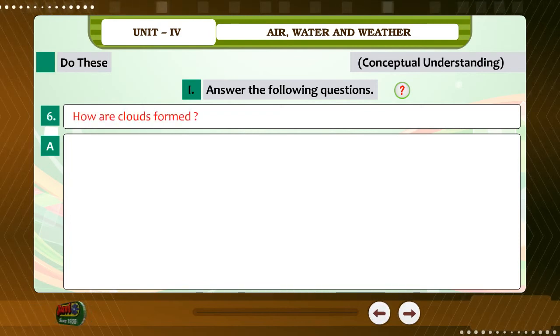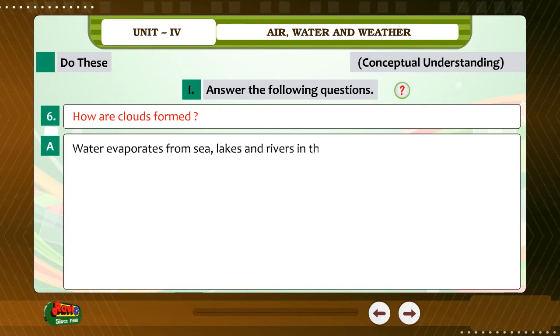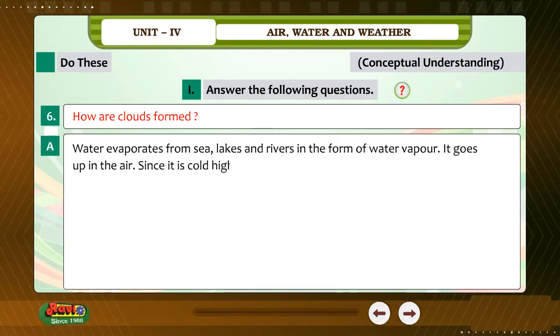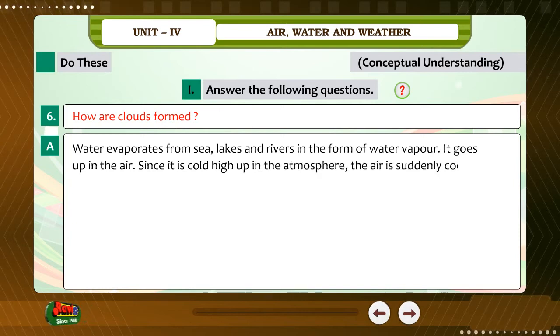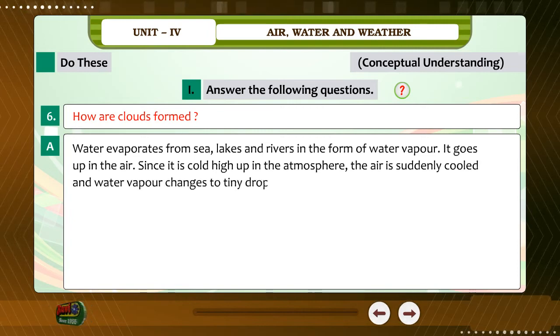6. How are clouds formed? Answer. Water evaporates from sea, lakes and rivers in the form of water vapor. It goes up in the air. Since it is cold high up in the atmosphere, the air is suddenly cooled and water vapor changes to tiny droplets. These droplets cling to form clouds.